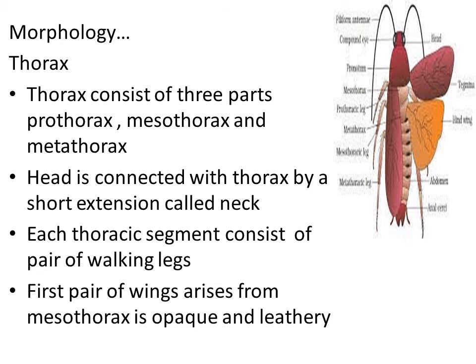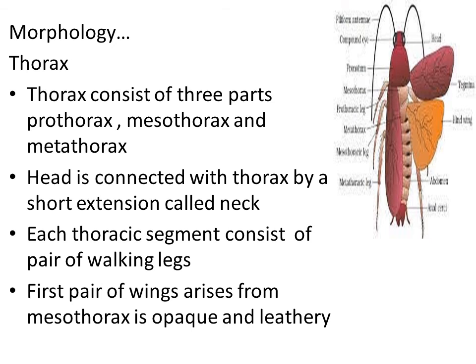What about the second pair of wings? The second pair of wings arises from the metathorax, right? So the pair of wings arising from the metathoracic segment are named as hind wings. Hind wings are transparent, that means they are not leathery, and these membranous wings help in flight, right? So the forewings cover the hind wings. Hind wings are transparent, they arise from the metathoracic segment, and these actually help in flight.